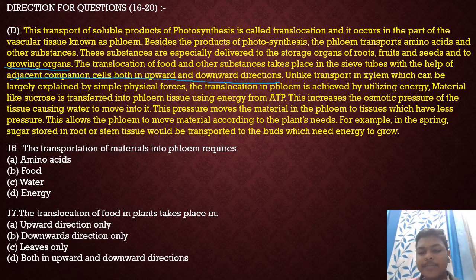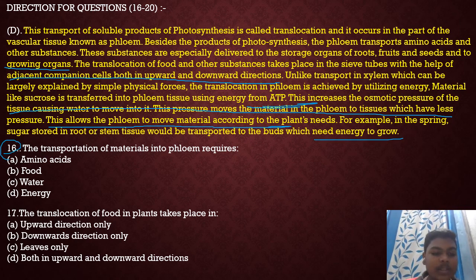Unlike transport in xylem, which is largely explained by some physical force, the translocation in phloem is achieved by utilizing energy. Materials like sucrose are transferred from food-producing tissues using energy from ATP. This increases the osmotic pressure of the tissue, carrying water into it. The pressure moves the material to tissue which has less pressure. This allows the phloem to move. For example, in the spring, sugar stored in roots or stem tissues would be transported to the buds which need the organ to grow. Let's see question number 16.